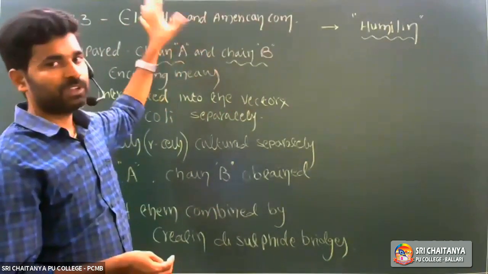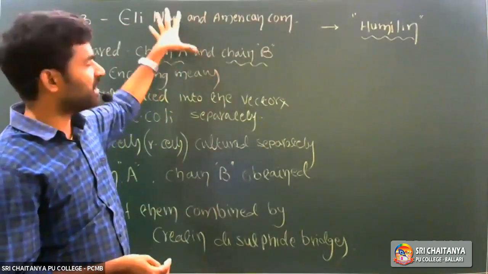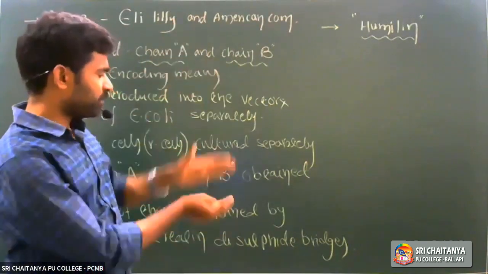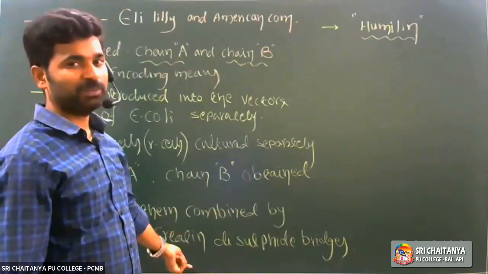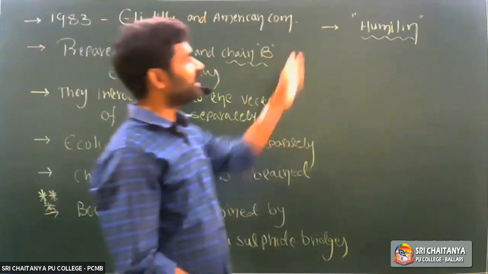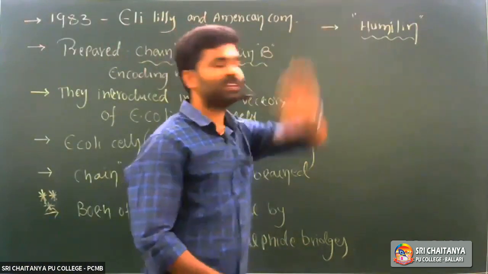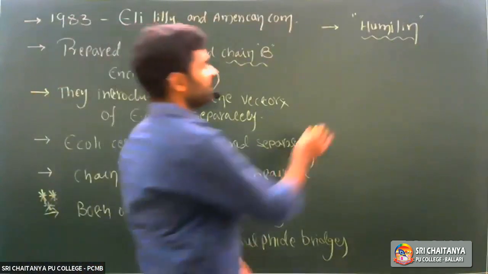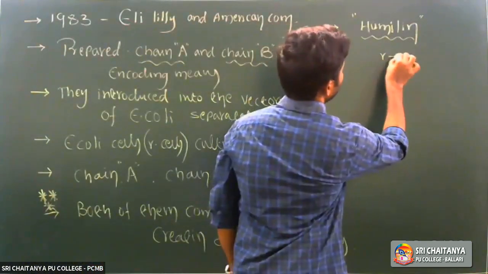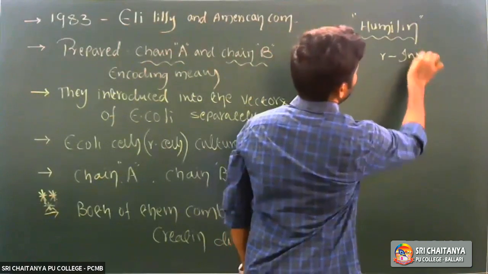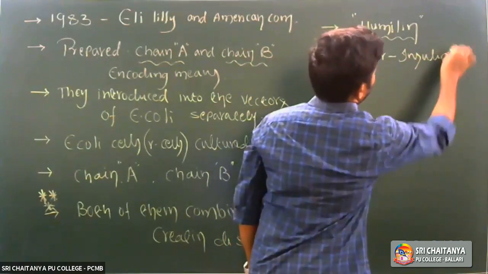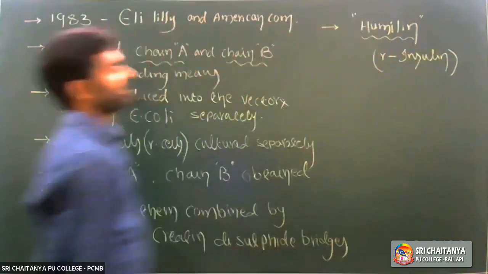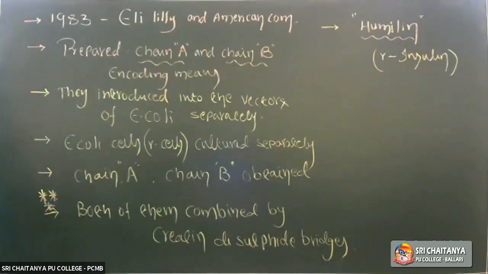Which proteins? Hormone proteins, chain A and chain B. Later we combine both of them, resulting in the formation of mature insulin. That recombinant mature insulin is considered as humulin, right? So within the brackets you have to keep recombinant insulin.